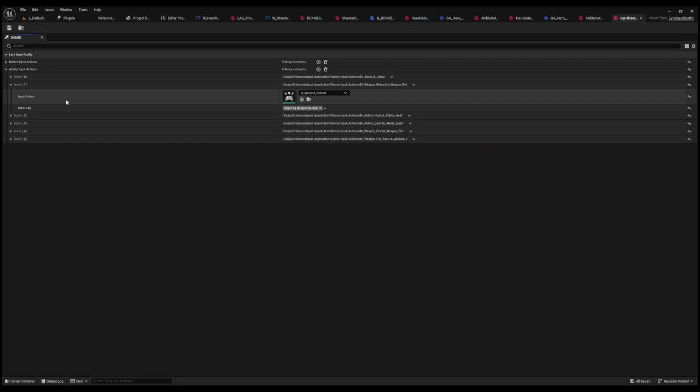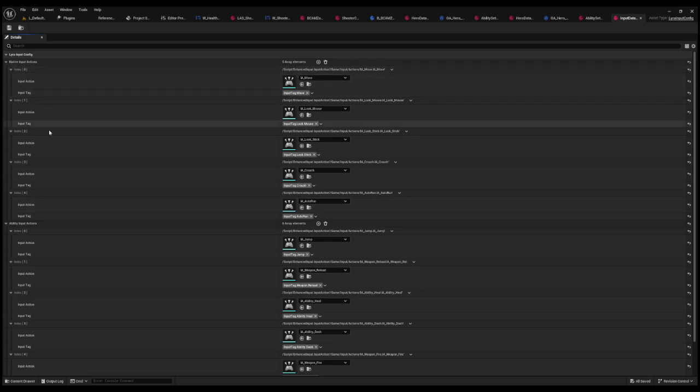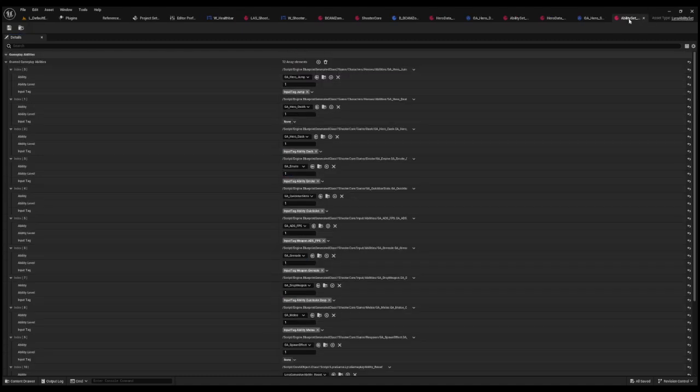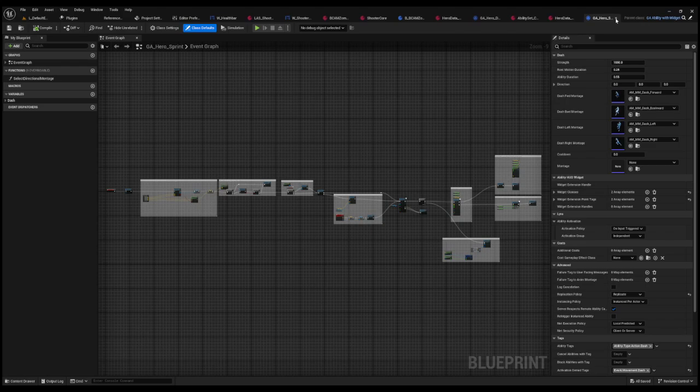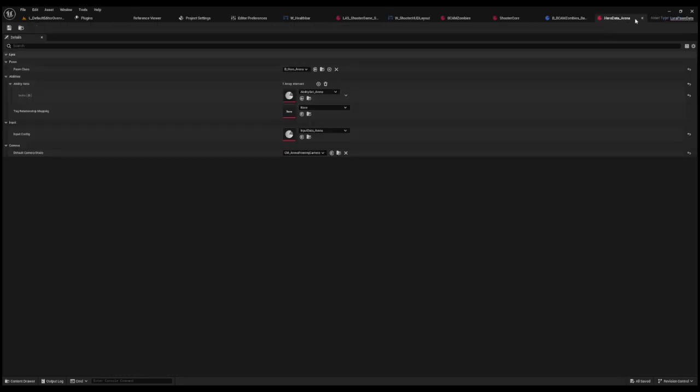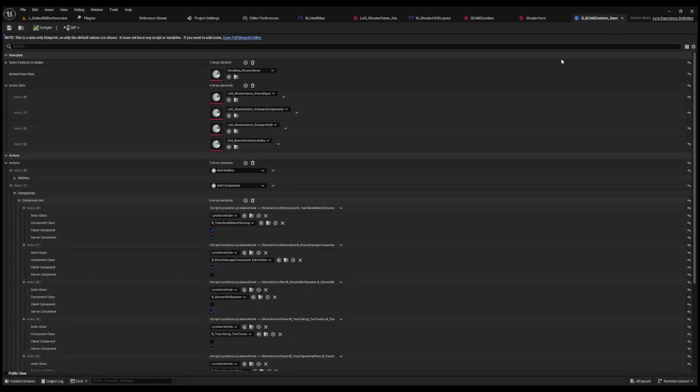Okay? So, again, a data structure. Expand everything. Native input actions. Ability input actions. Right? This is the ability to do an ability. God, that's a tongue twister. Let's go ahead and close that. Close this one. Close that. We don't need it. Man, there's just a ton of stuff.